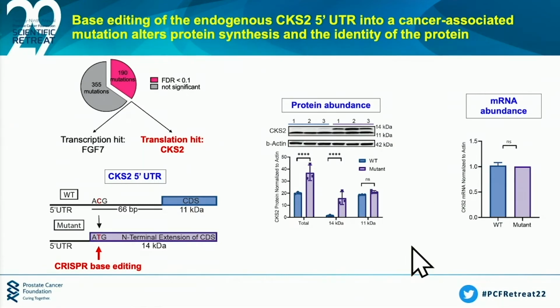And what this demonstrates is that a single point mutation on the RNA side of a 5' UTR can not only increase protein levels, but even change the identity of the protein.